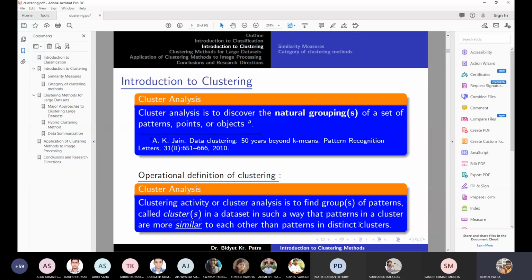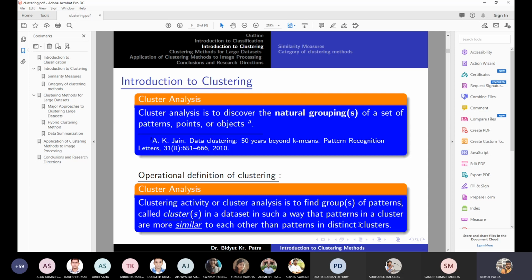That means if you form clusters, within a group the objects will be more similar than if you take two objects from different groups. Why is this much easier to understand for human beings as well as the computer compared to the earlier definition?